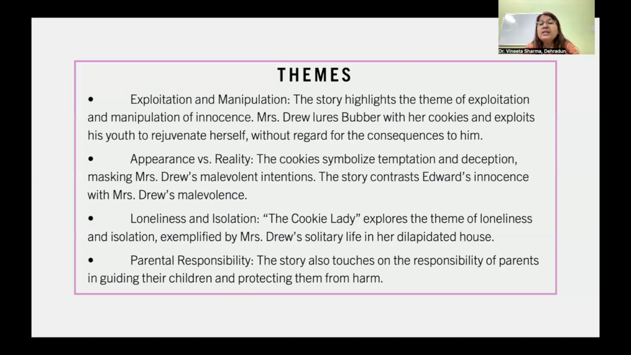The cookies symbolize temptation and deception, masking Mrs. Drew's malevolent intentions. The story contrasts Bubba's innocence with Mrs. Drew's malevolence. Loneliness and isolation. The Cookie Lady explores the theme of loneliness and isolation, exemplified by Mrs. Drew's solitary life in her dilapidated house. Parental responsibility. The story also touches on the responsibility of parents in guiding their children and protecting them from harm.